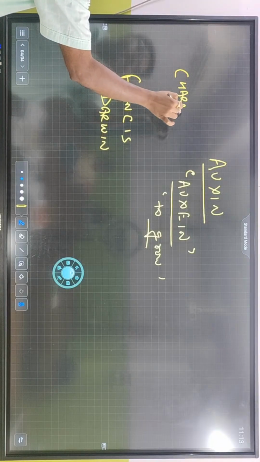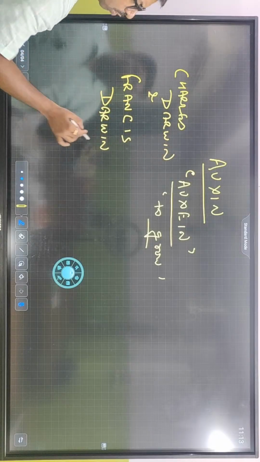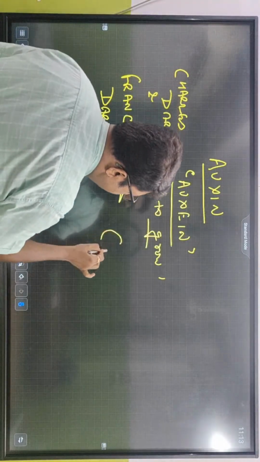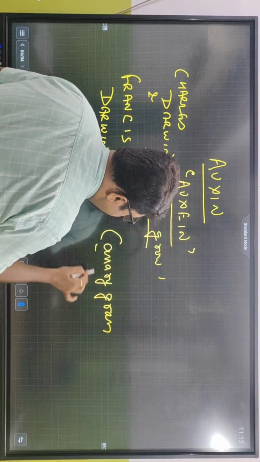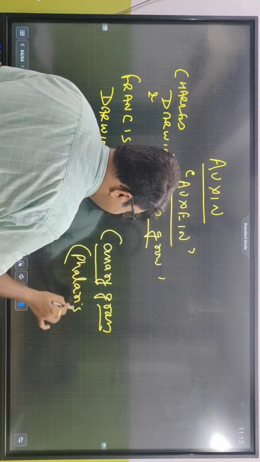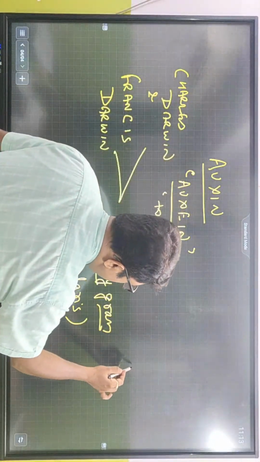Some 1880s a golpo. Charles Darwin. Fine. They worked upon a particular component in the plant called coleoptile tip. They worked with a plant called canary grass. Canary grass, jake aata kotha bola hoy phalaris. Ki bola hoy? The scientific name of this is phalaris. So canary grass, they found the coleoptile tip.